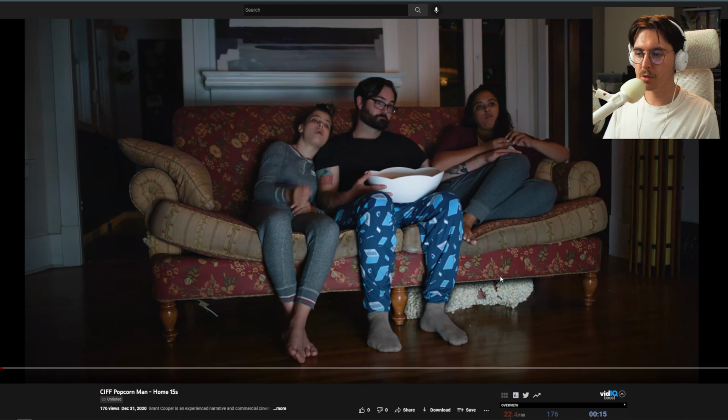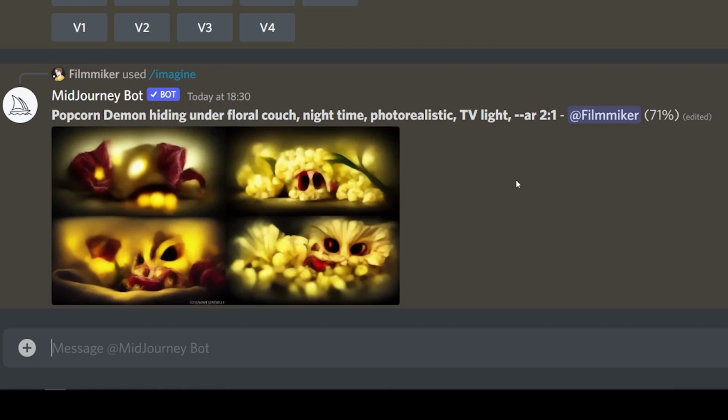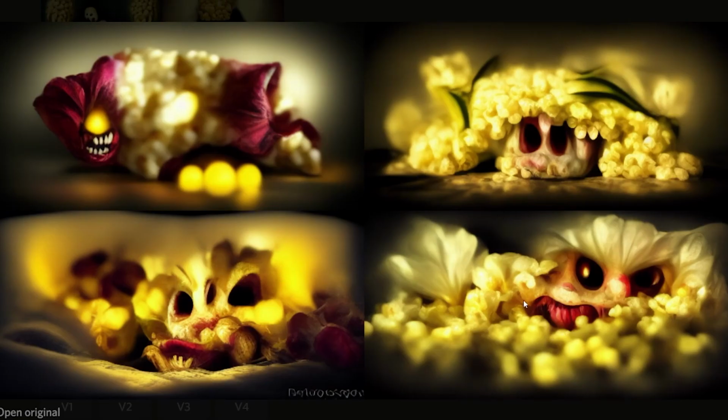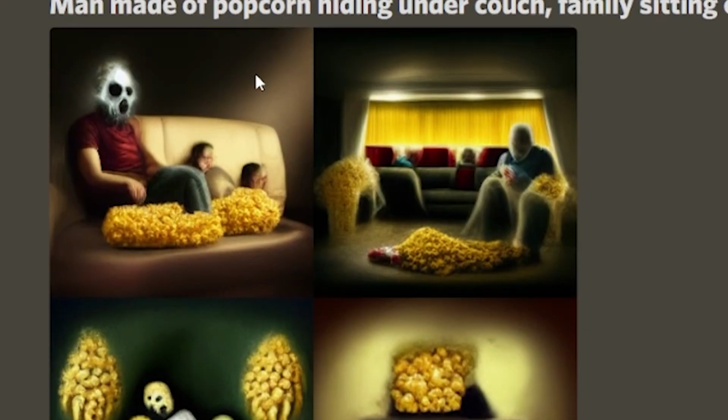See, we got the family on the couch, floral couch, Popcorn Man is there under the couch. We got TV light, they're eating popcorn. Yeah, you can tell already it got messed up with the floral, it doesn't understand, and there's no couch. Wow, these are interesting though. It's so spooky. Okay, here's our image. Definitely moving a lot further away from what we're trying to go for here. Every time it generates a new image, I legitimately get chills. This first one was much closer. So far we haven't been able to get Popcorn Man under the couch.